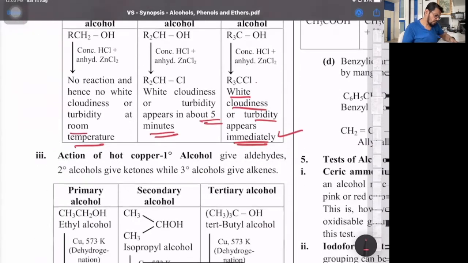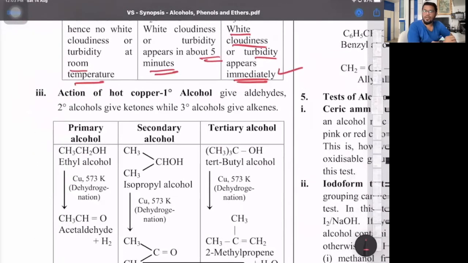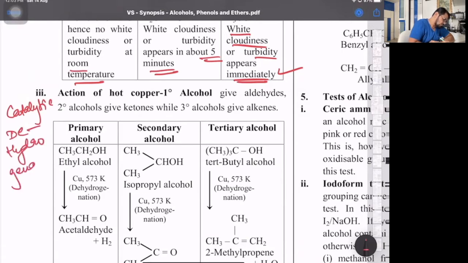That's one. Then action of copper. The copper reaction is what we called catalytic dehydrogenation. Catalytic dehydrogenation is basically removal of hydrogen, which is better compared to oxidation. Primary alcohol with copper at 300 degrees centigrade or 573 Kelvin gives aldehyde plus hydrogen.